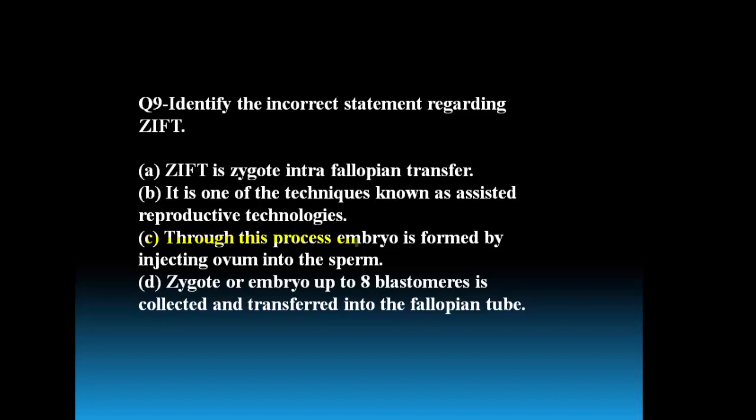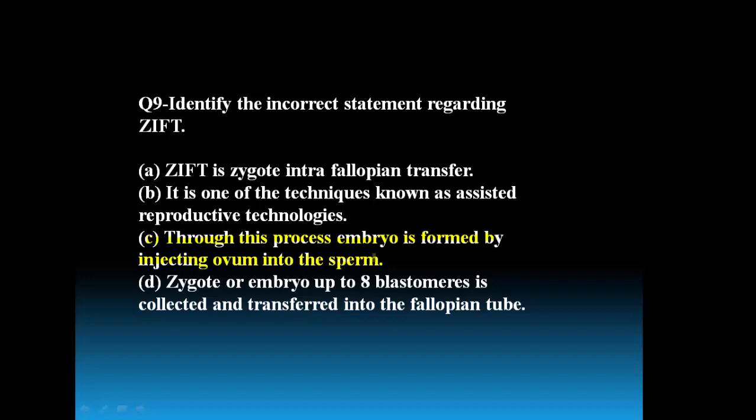Through this process, embryo is formed by injecting ovum into the sperm. The statement is reverse. It should be injecting sperm into the ovum, but here it is given in the reverse pattern. So option C is the wrong statement regarding ZIFT. Then what is actually ZIFT? What is the technique of ZIFT?